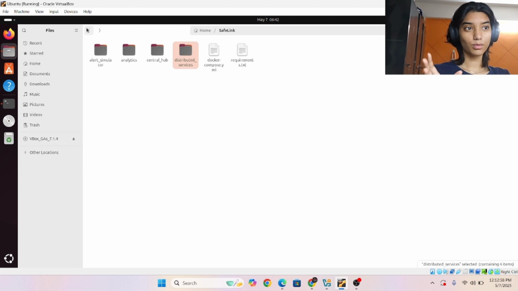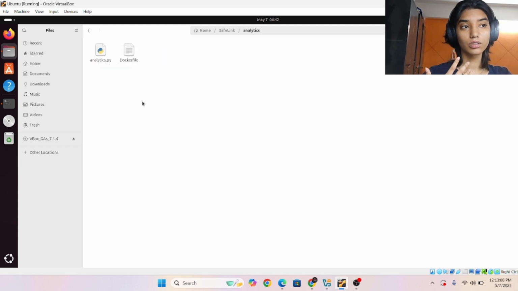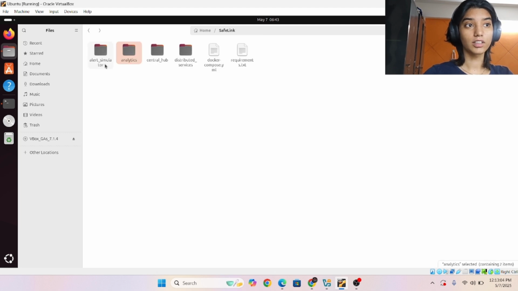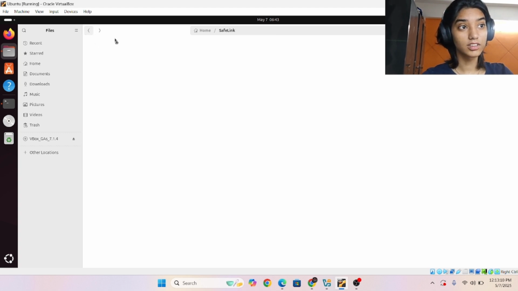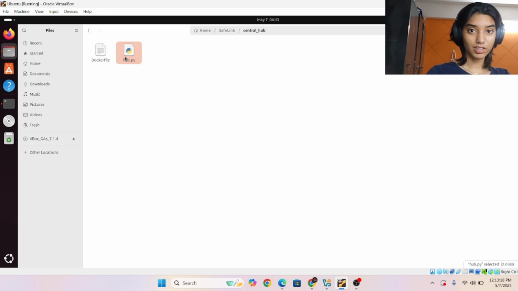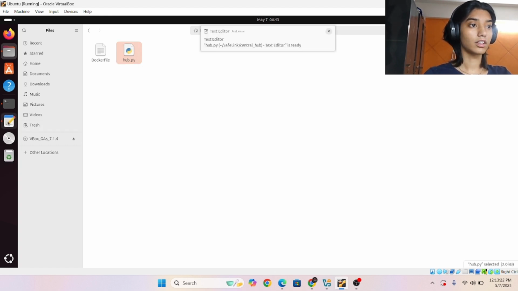So it's a system, and all those things are analyzed in this. This code does that, and we have an alert system. All those services are using this alert system to alert the central hub. The central hub is the one that's combining everything. It is the one responsible for all those services. So let's look this up. Just a second.